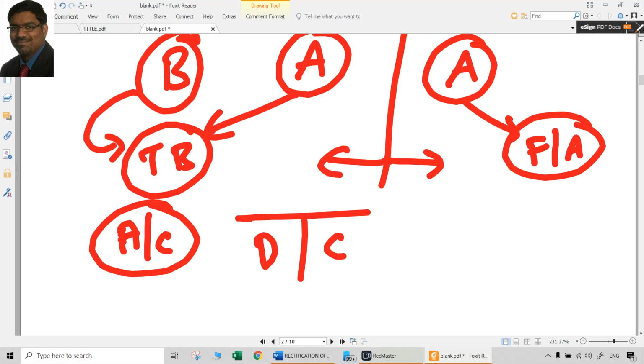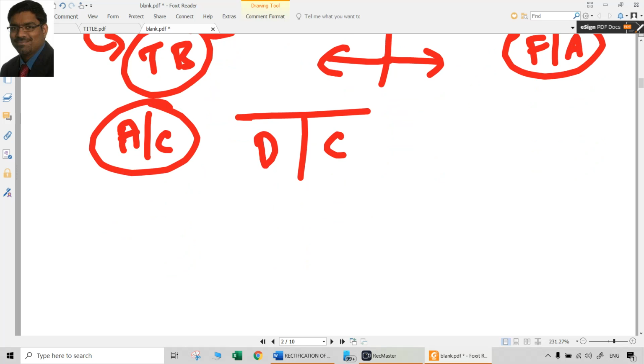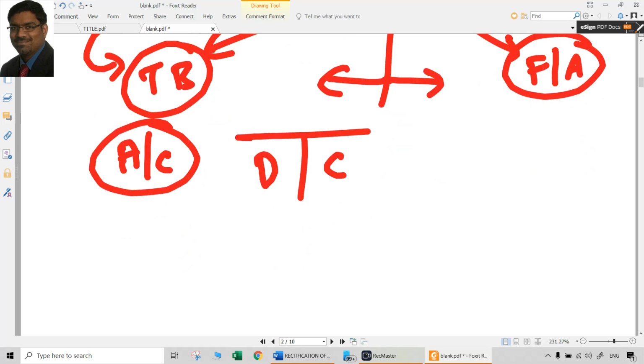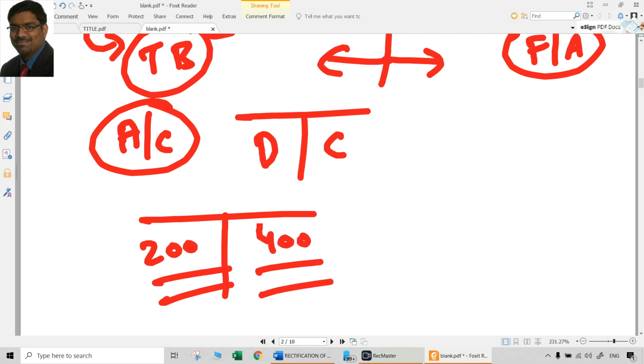Or if posting errors are there, you posted on the wrong side of the account. The account is correct but the wrong side of the account. In that case, you have to do a double impact on the other side. For example, you are supposed to credit a particular account with 200, rather you debited that account with 200. So how to rectify this? Now you have to credit that account with 400, double effect, because this debit effect of 200 first of all has to be cancelled.